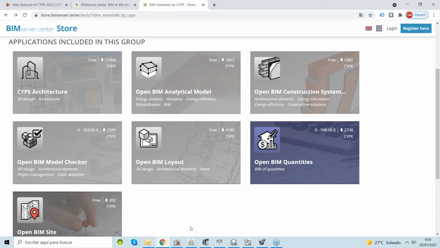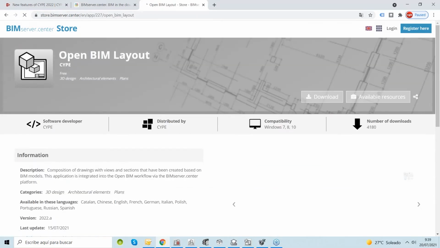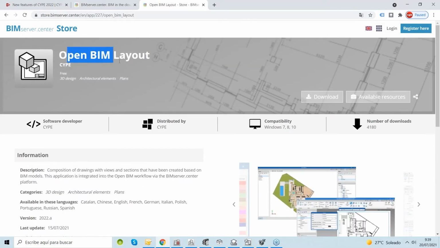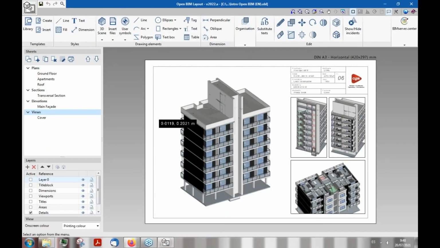I think the next step would be to generate the drawings or the deliverables of our project. To do that, we use one specific tool that is called Open BIM Layout. To do that, I will send a request to David. David could show his screen again, and David can show us how to generate these drawings from the BIM model. Please, Dave.